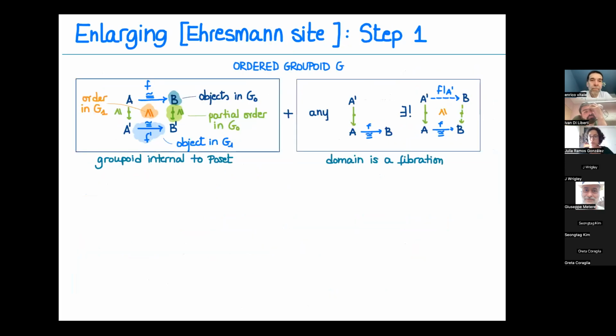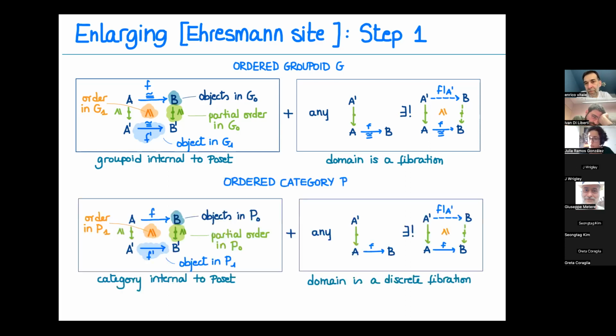And for doing this, remember we had these ordered groupoids to define Ehresmann sites. And we are going to consider, instead of ordered groupoids, ordered categories. So we take a category internal to posets. The same picture as above: objects are the objects in P0. Vertically, I put the partial order in P0.